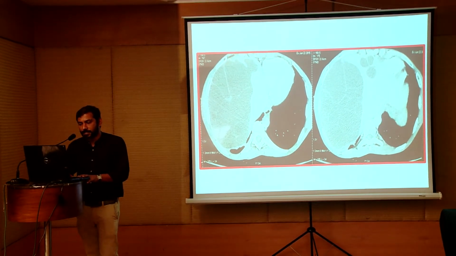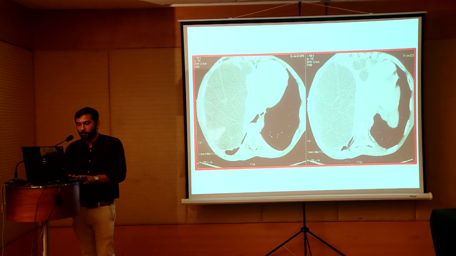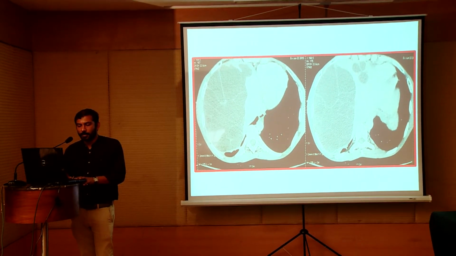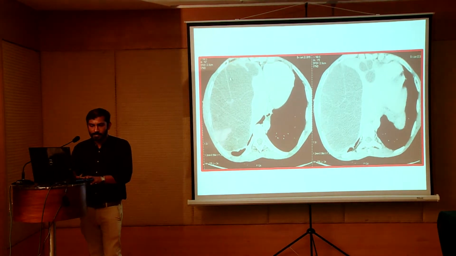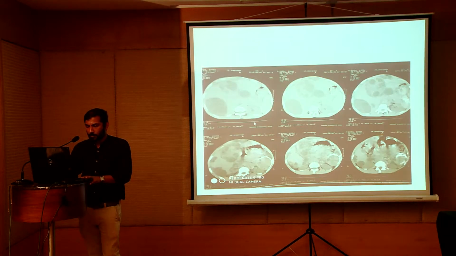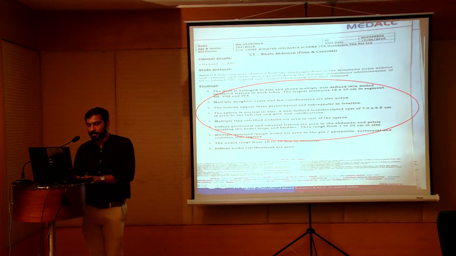This is the CT which was taken 3 years back. This is showing multiple cysts in the liver. The first cyst is a large cyst with multiple loculations and multiple septations. This is showing a splenic calcification with a cyst in the spleen, with multiple cysts in the abdomen, peritoneum and mesentery. This is the CT report.